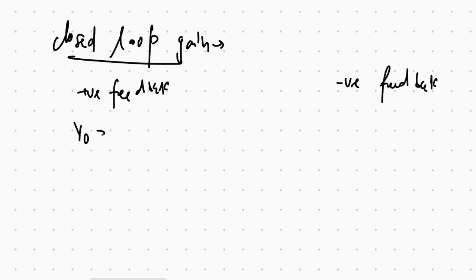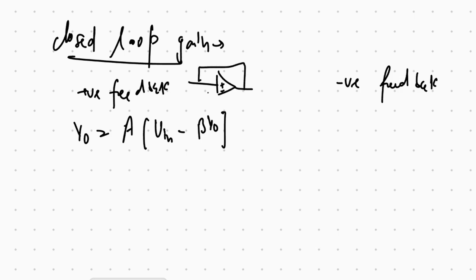In positive feedback, V naught is equal to A V input plus beta V naught. In negative feedback, the feedback is given at the negative terminal, so V output is equal to A (V in minus beta V naught). Now we have to learn about the closed loop gain.